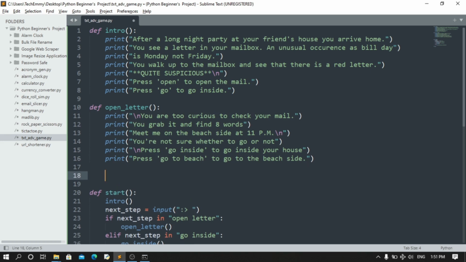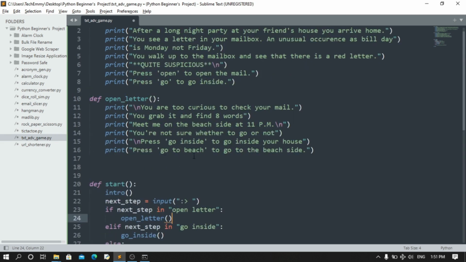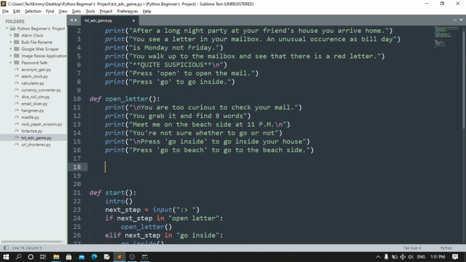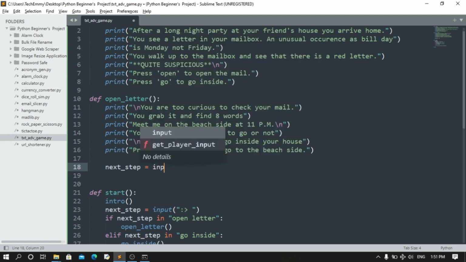So now instead of doing this here again and making it all complex, we're just going to ask for the user input down here. So we're just going to say next step. We're going to call it next step too, so the variables will collide in different functions. Remember variable scoping? You can watch my video on that in my Python beginners series. So we're going to say input.